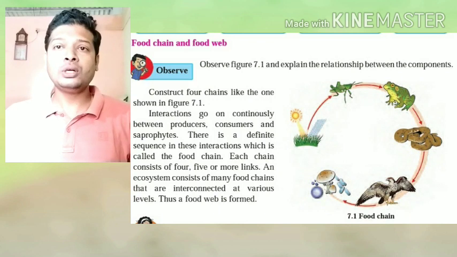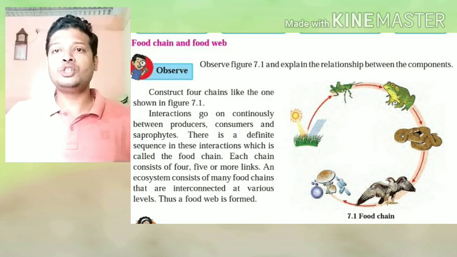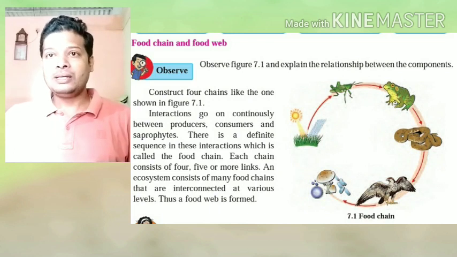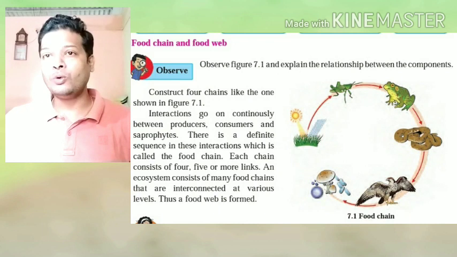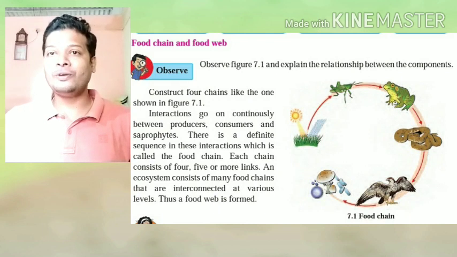But in nature, do you always see only a food chain? For example, let's consider grass. Is it only eaten by grasshopper? The answer is obviously no. Grass can be eaten by grasshopper, by rabbit, by goat. So we have plenty of different types of primary consumers.